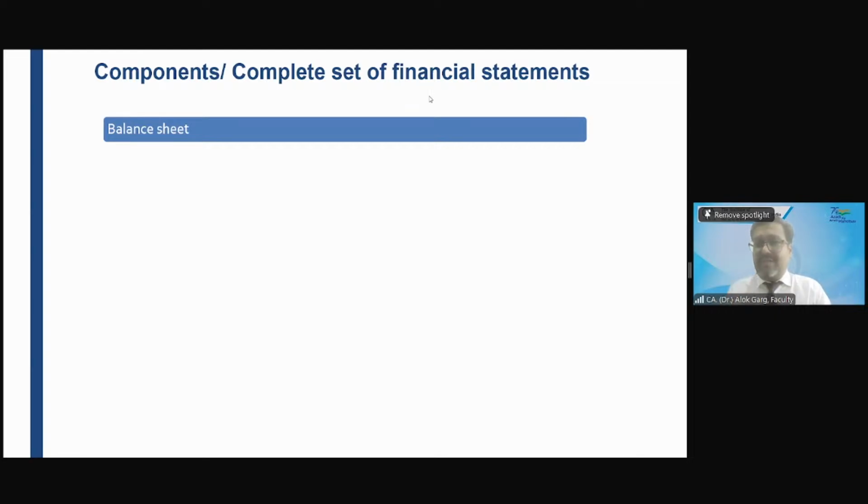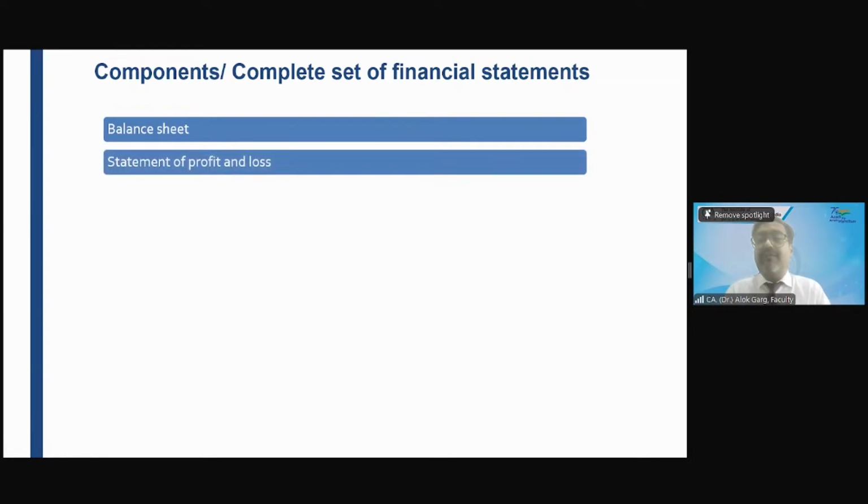So non-current asset, current asset, equity, non-current liability, current liability. After balance sheet, I have shown you statement of profit and loss also. You remember revenue from operations, other income, total income, expenses, profit before tax, current tax, deferred tax, profit after tax, other comprehensive income, total comprehensive income.